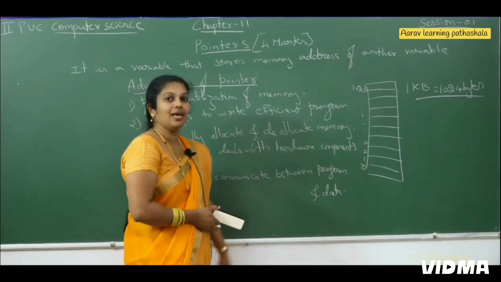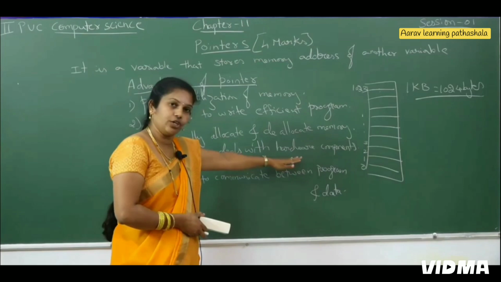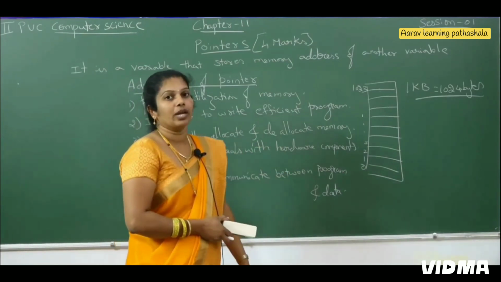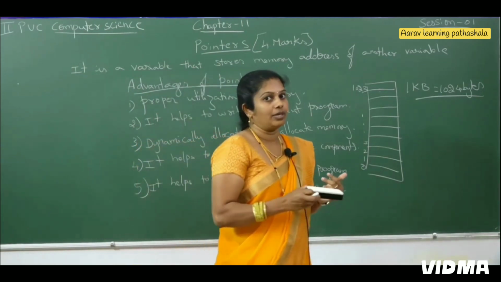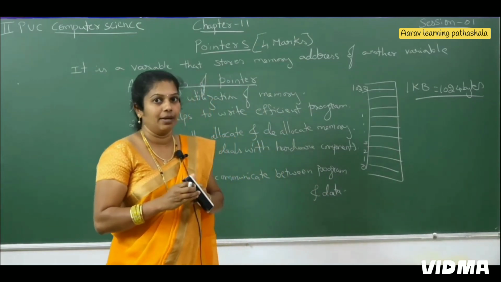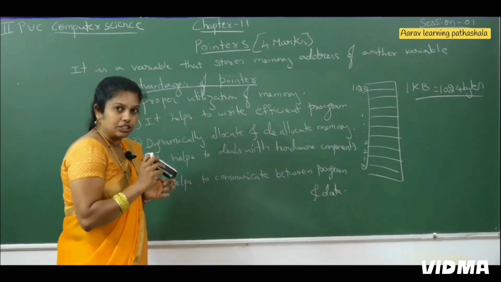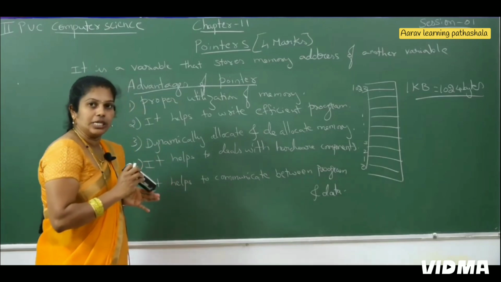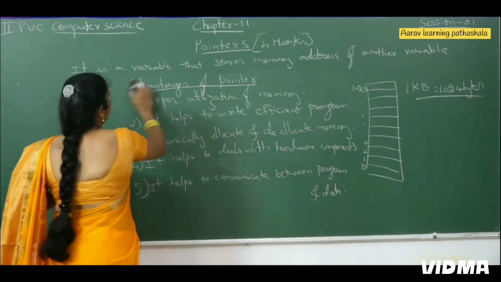It helps to deal with hardware components of the computer. With that, it helps to communicate between program and data. These are the few advantages. What do you mean by pointer? Pointer is a variable. It stores the memory address of another variable. Advantages: memory utilized properly, efficient programs can be written, dynamic allocation and deallocation is performed, helps to deal with hardware components, as well as it helps to communicate between program and data.